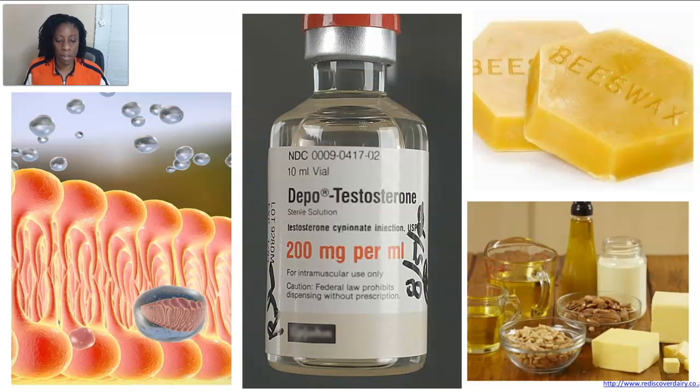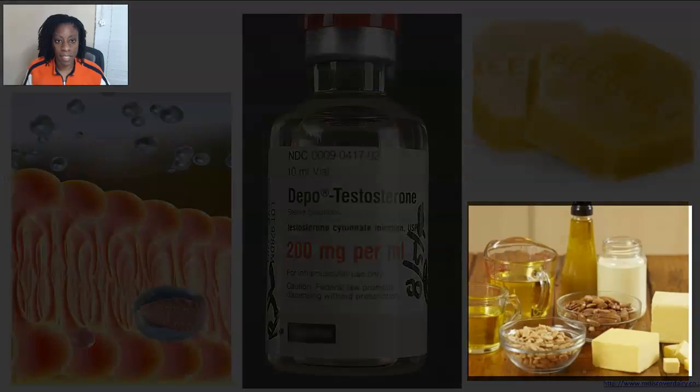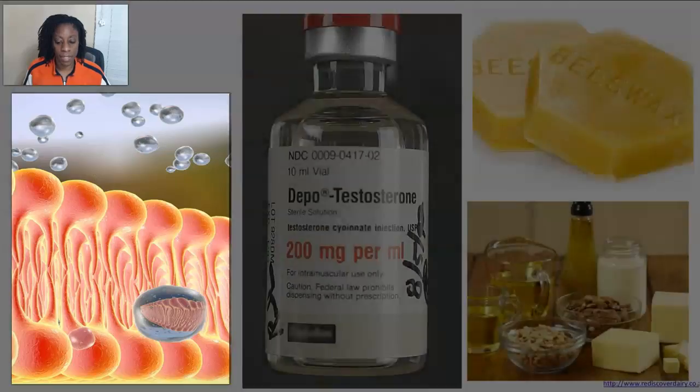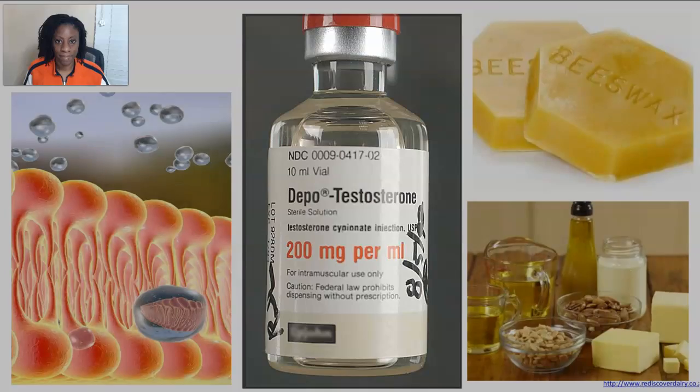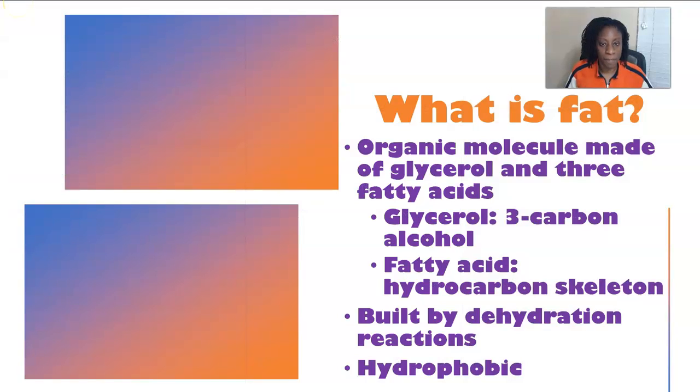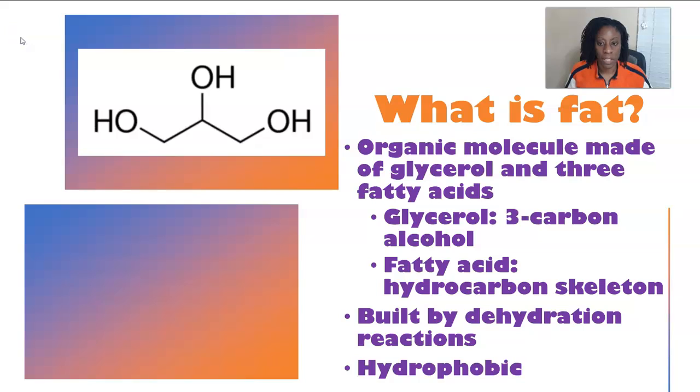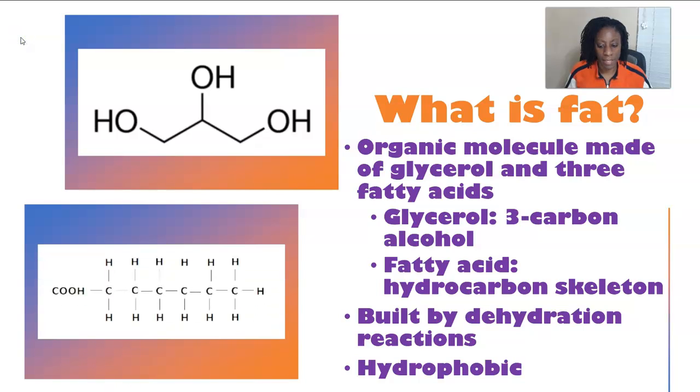Let's focus here in this video on 3 types of lipids that are important for biology. That's fats, phospholipids, and steroids. We're all familiar with fat, right? Well, let's talk about it at the biological molecular level. A fat molecule is made of 2 smaller molecules, glycerol and fatty acids.